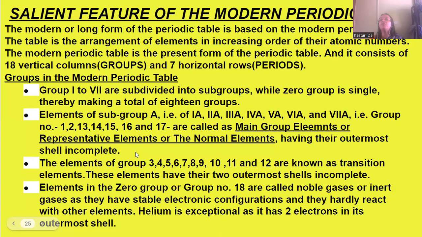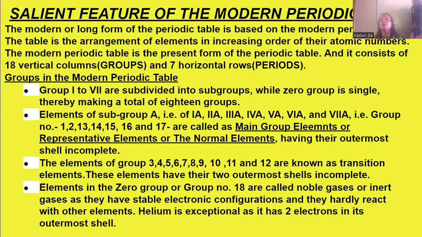Now, what are the salient features of the modern periodic table? Salient means important features. The modern periodic table is also known as the long form of the periodic table. It is based on the modern periodic law. What is the modern periodic table? It is the arrangement of elements in increasing order of their atomic numbers.